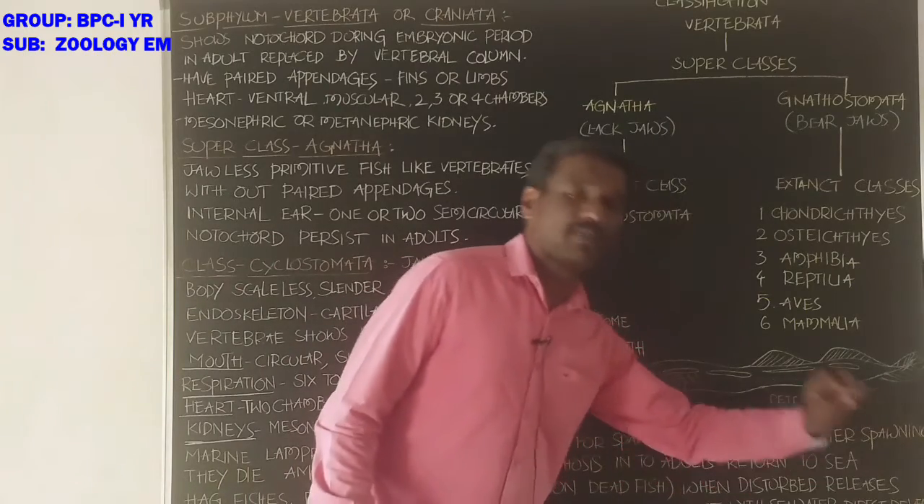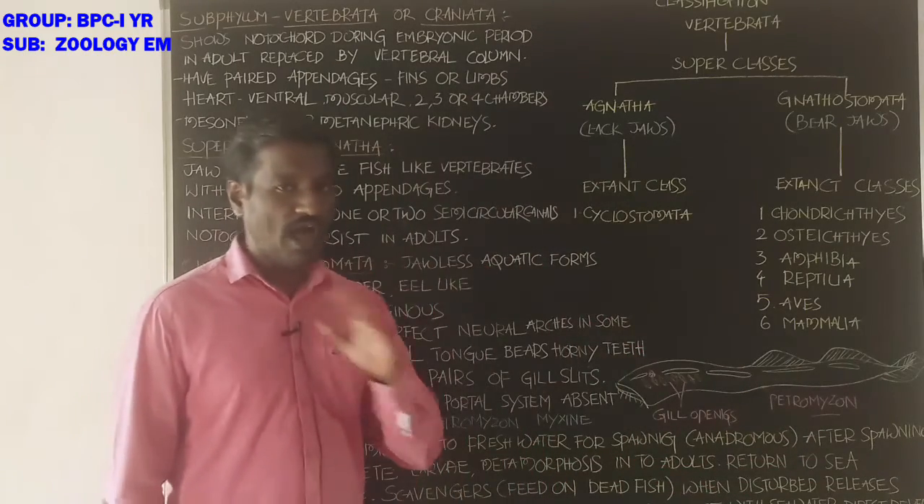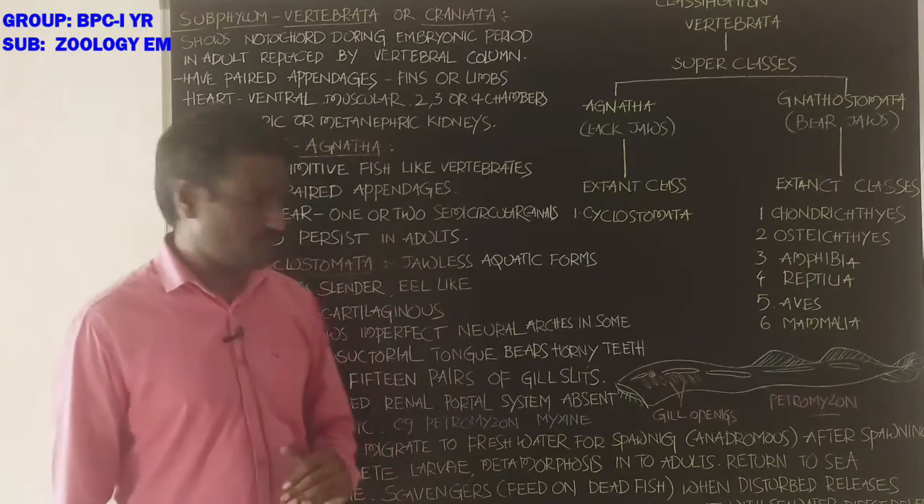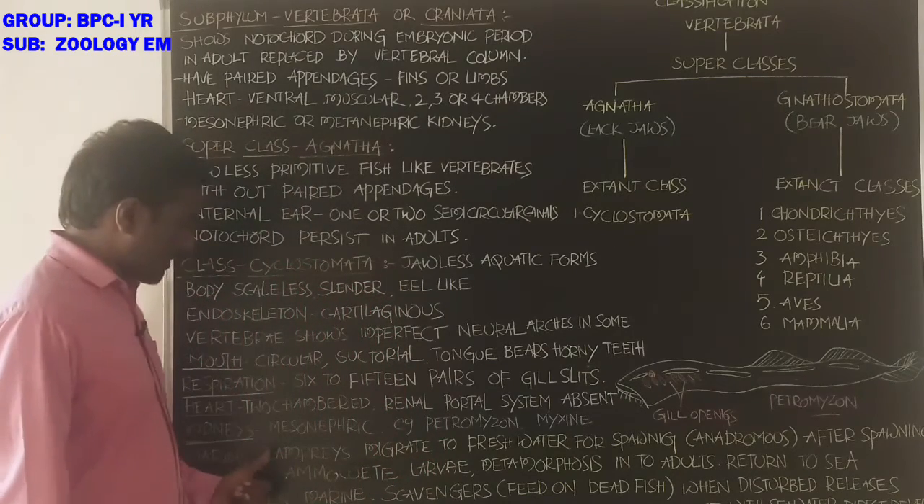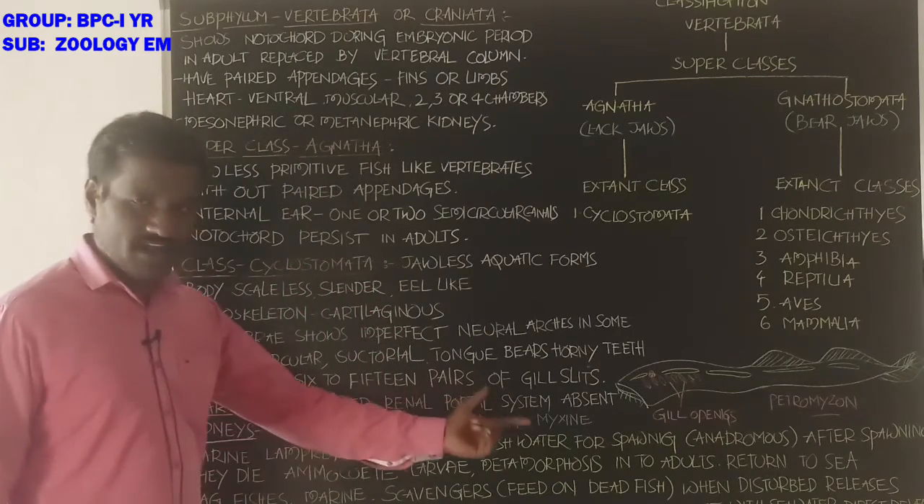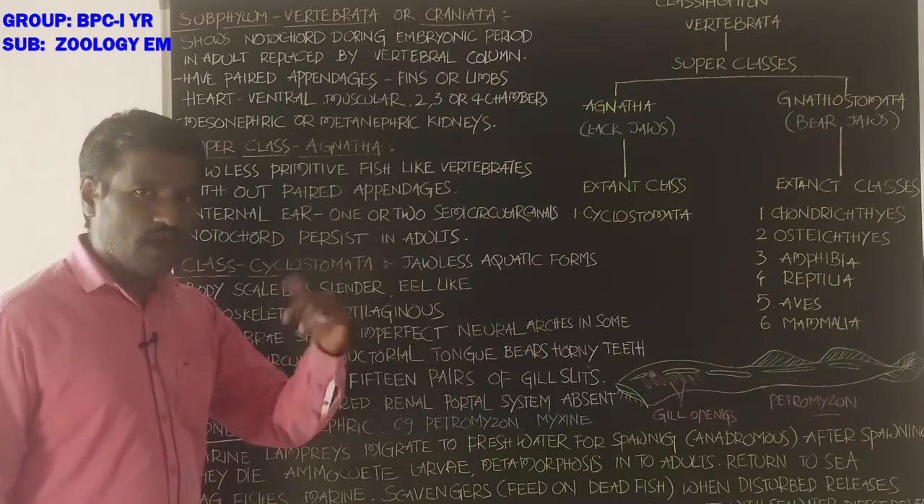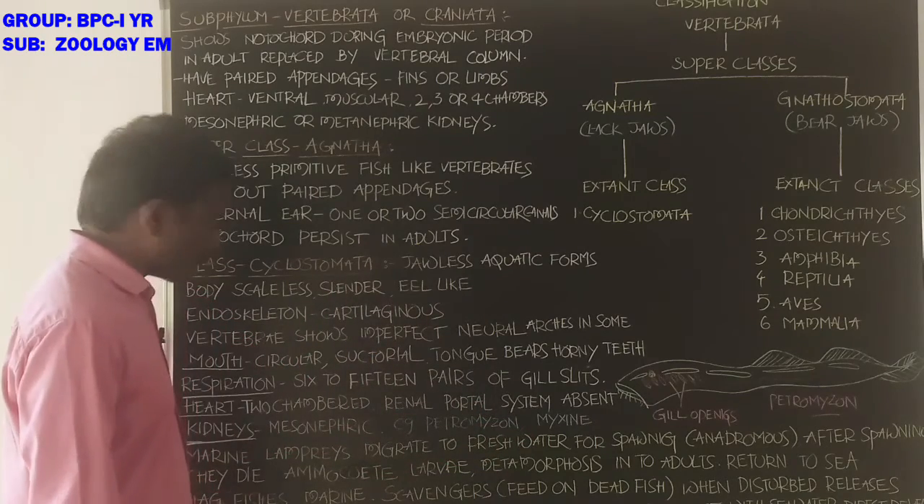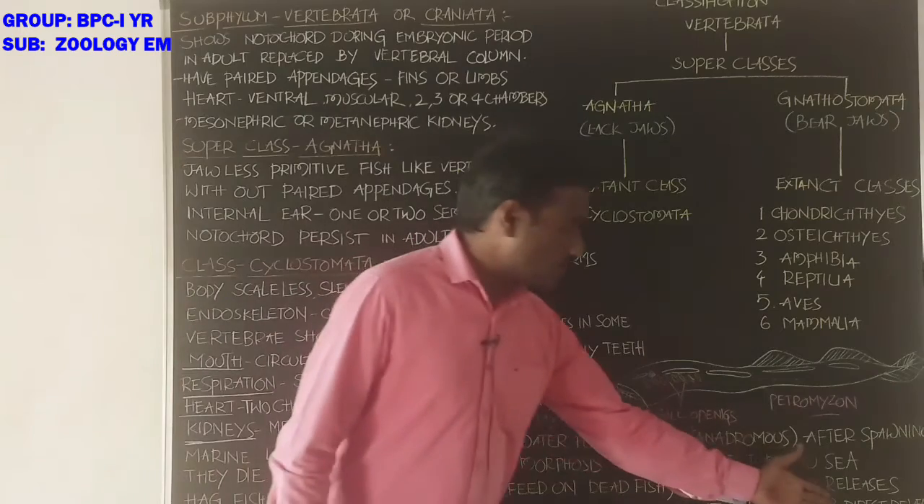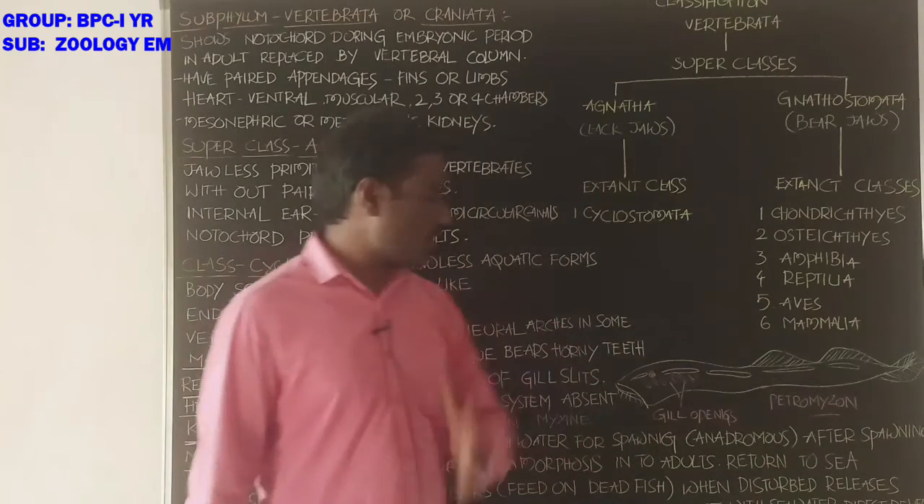Direct development is present in hagfishes, with no larval stages in the development. Lampreys go through indirect development, and the larva is the ammocoete larva. Hagfishes go through direct development.